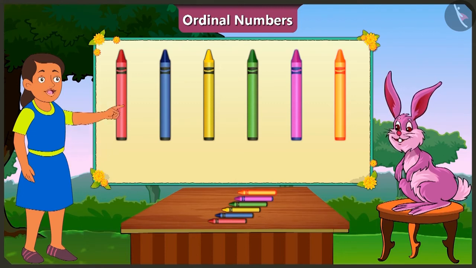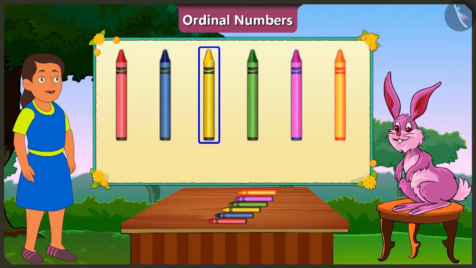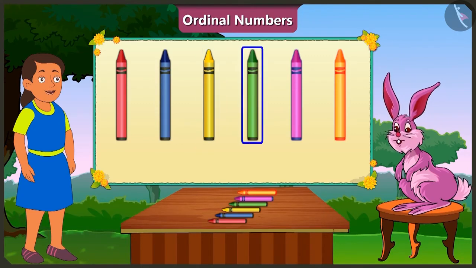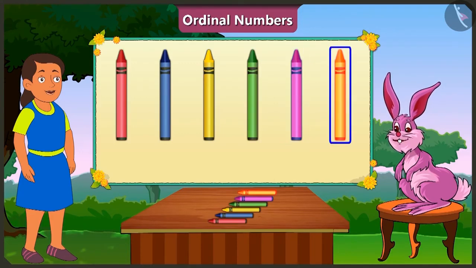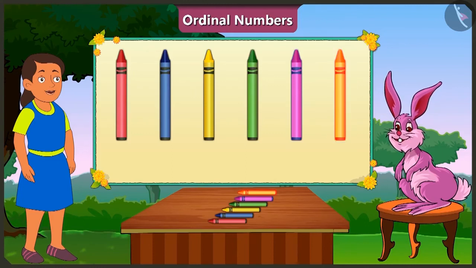I did not understand, Bunny. Okay, let me explain. Look here. The red crayon is at the first place. Blue crayon at the second place. Yellow crayon at the third place. Green crayon at the fourth place. At the fifth place is the pink crayon. And at the sixth place is the orange crayon.